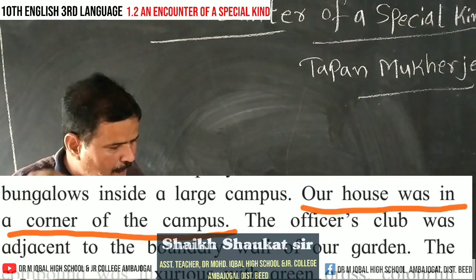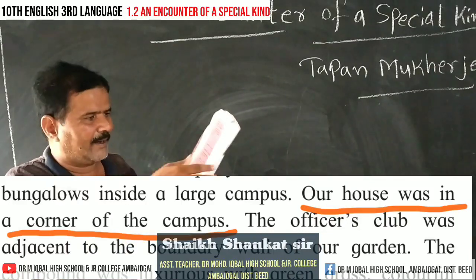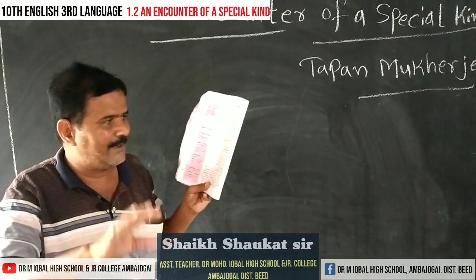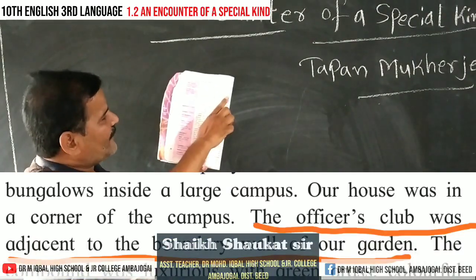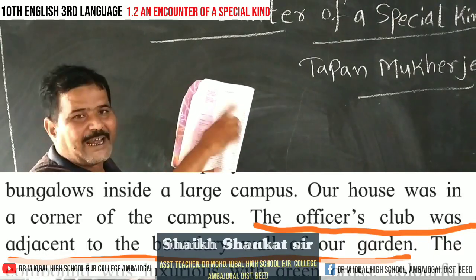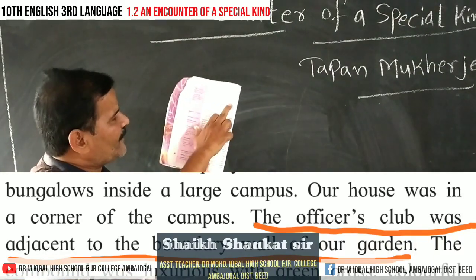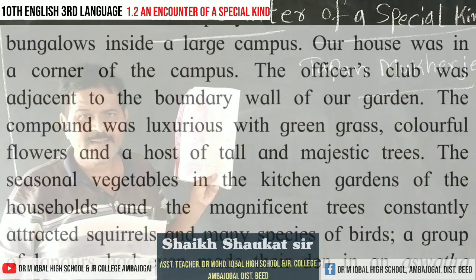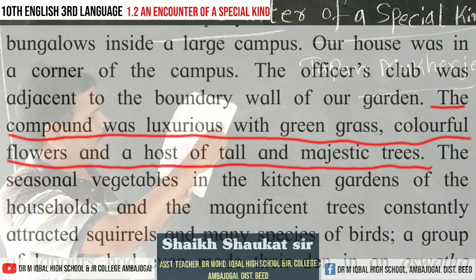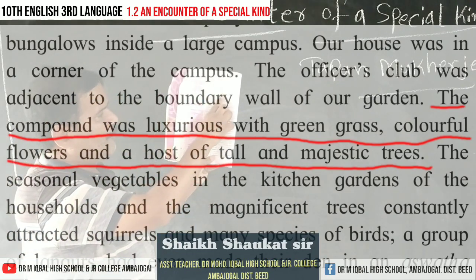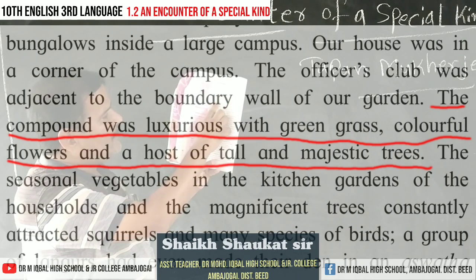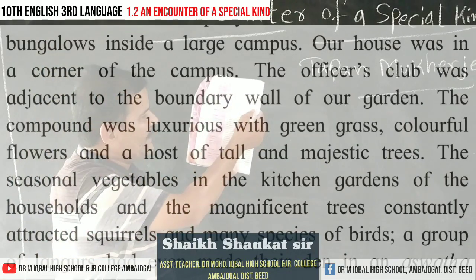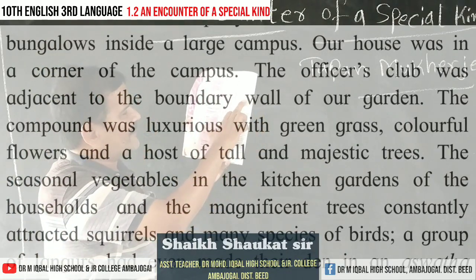Isn't it? What you have to say? You have to use writer instead of our. And you have to answer that writer's house was in a corner of the campus. First thing. Next, the officers' club was adjacent to the boundary wall of our garden. Here we can say that the officers' club was adjacent to the boundary wall of writer's garden. Isn't it? Adjacent means near. The compound was luxurious with green grass, colored flowers and a host of tall and majestic trees. Isn't it? So till here you have to answer this question, majestic trees.